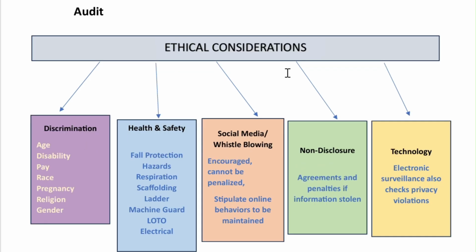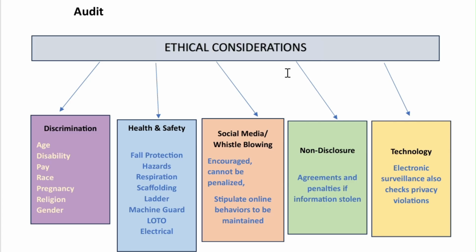So next is social media and whistleblowing. Nowadays, everyone uses social media. So sometimes people use it just to inform the wrong which is happening with them and to safeguard themselves. So this should be encouraged and it cannot be penalized. But if they use it just to defame the business or the organization, then for those reasons, the organization has to stipulate online behaviors to be maintained.